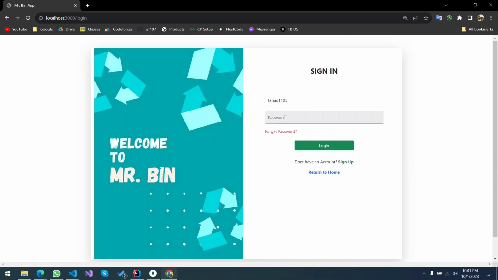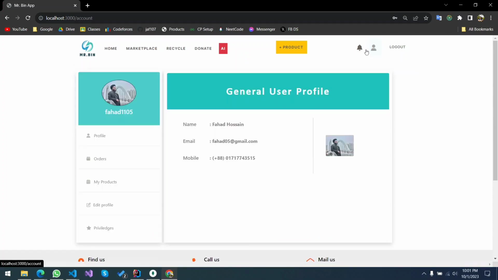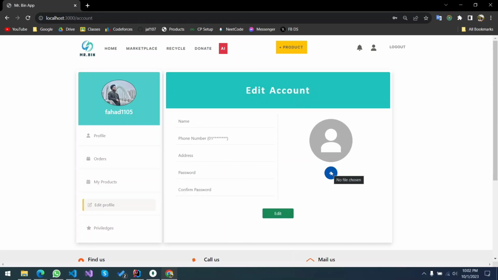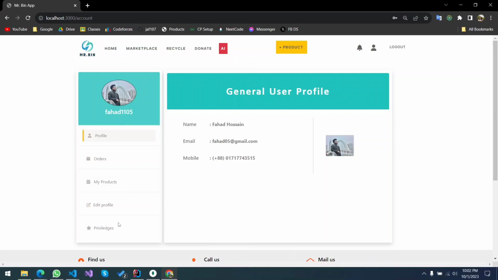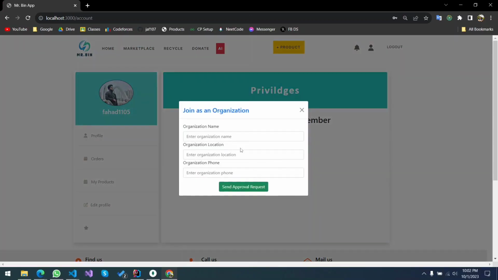So here goes another of our features, that a user can join as an organization as well. In the edit profile, if I put an image here and submit, the profile will be edited like this. So in the previous section, let's for now add Fahad as an organization, for example, any NGO. Maybe a location can be set, and let's just give a random one for now and send the approval request.